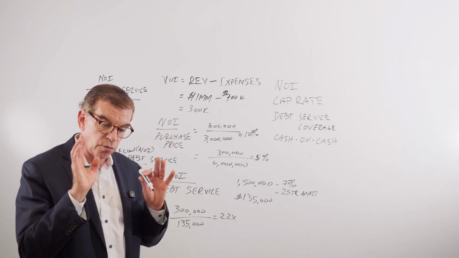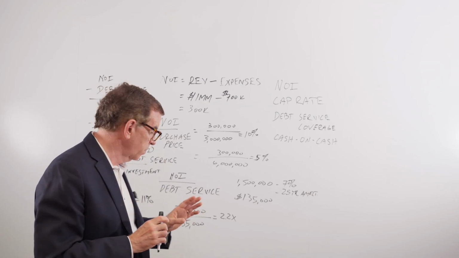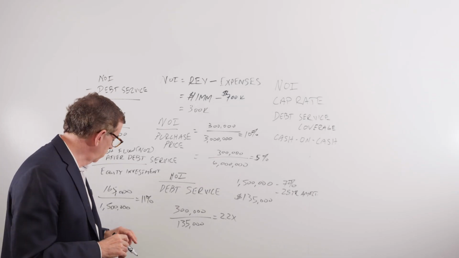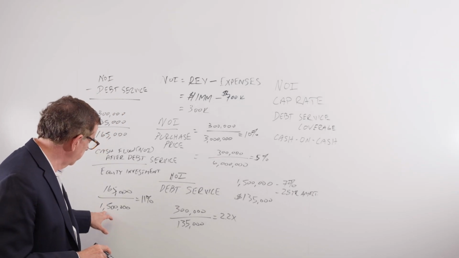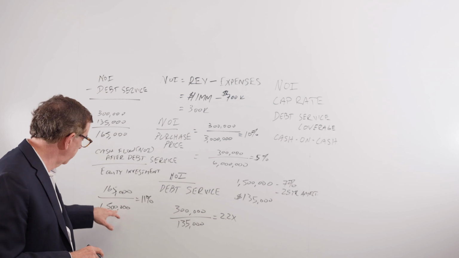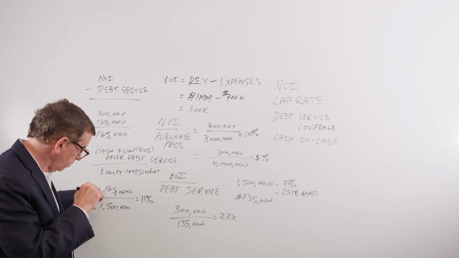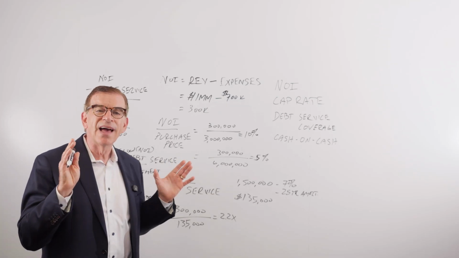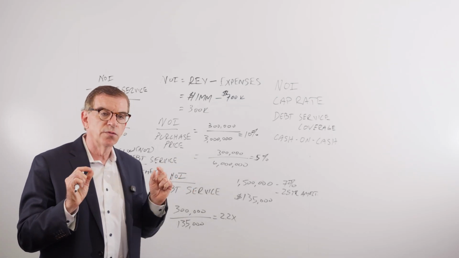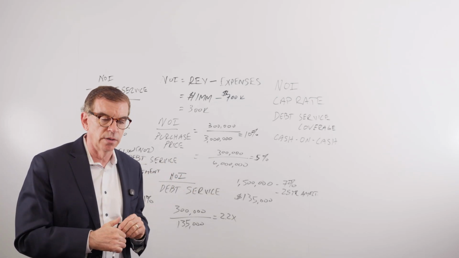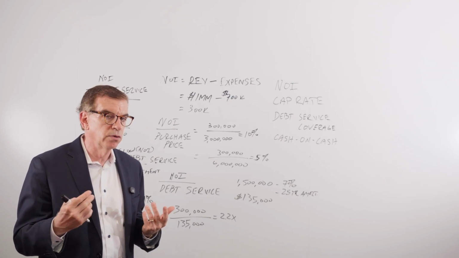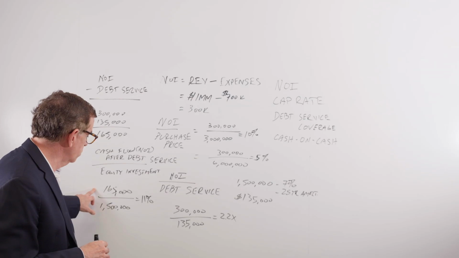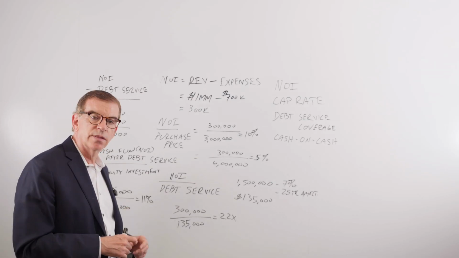Now, what's good to know for an investor is that if this investment is paying an 8% preferred return, 8% of $1.5 million is $120,000, and the property is throwing off $165,000, then that investor knows that this property has a very good probability of being able to pay the preferred return, because the cash on cash return is greater than the preferred return.